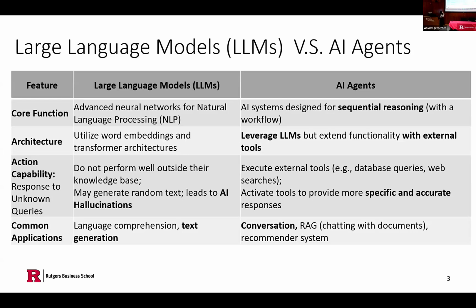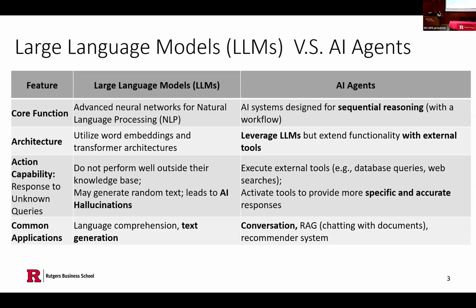And just another quick review of the difference between LLMs and AI agents. A large language model is still a language model, based on neural networks for natural language processing. But an AI agent involves sequential reasoning where we focus on the workflow, as mentioned by the previous presenters. The architecture of a large language model is word embedding and transformer architectures. Our AI agents use a large language model as a base layer, then we can connect it with external tools and design a specific workflow for specific tasks.